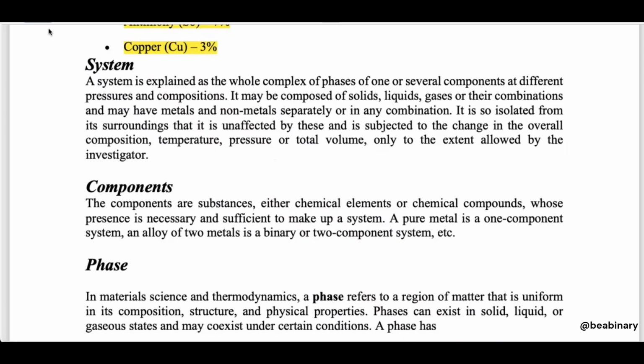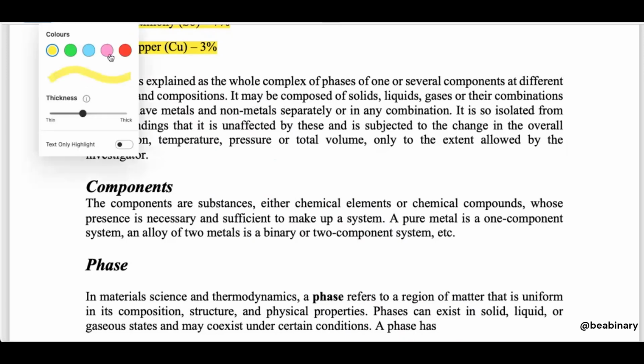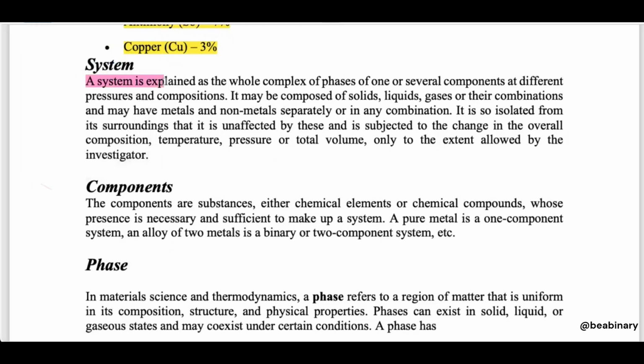A system is explained as a whole complex of phases, one or several. Obviously, if you are studying only one phase, then it could also be a system. And if you have multiple phases, like a two-phase system in thermodynamics, two-phase system means you have liquid and gas as well. In material science, where you have liquid and solid both together, that is known as a two-phase system, at different pressures and compositions.